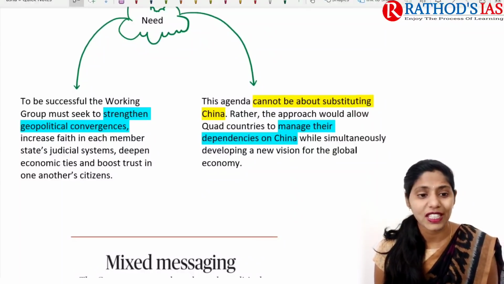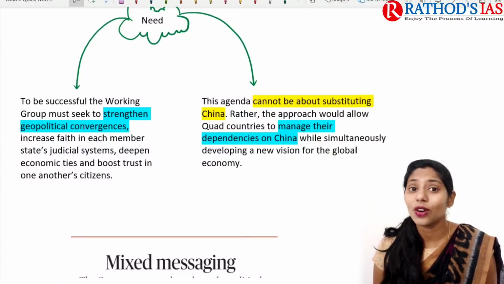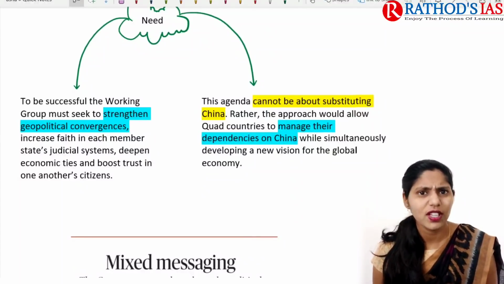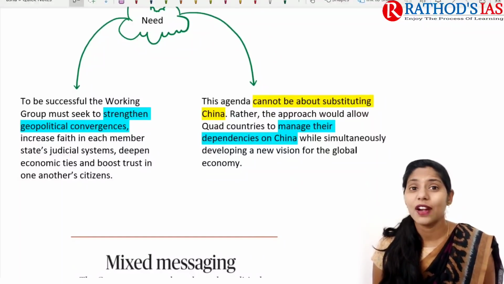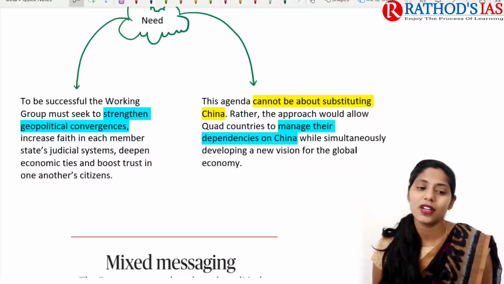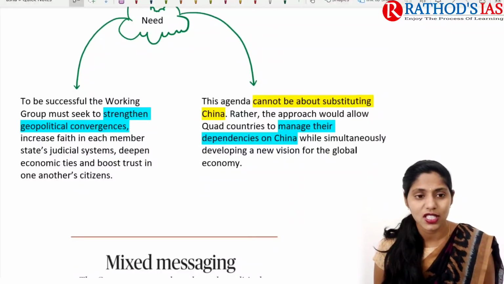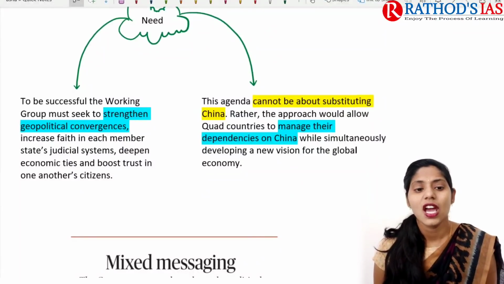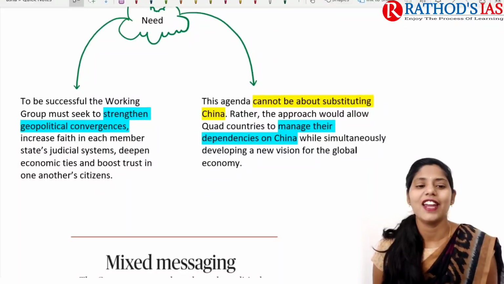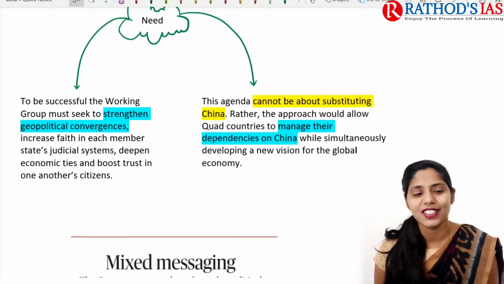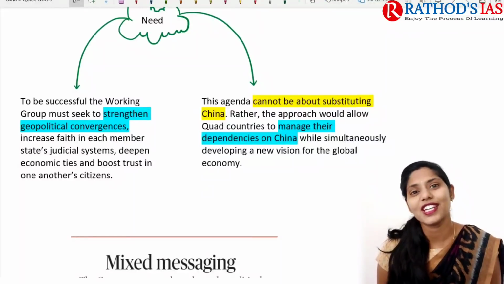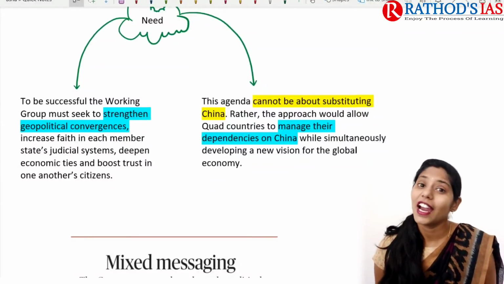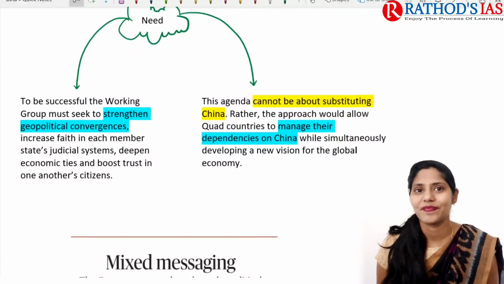So increase faith in each member as well as in the state of judicial systems, and we need to deepen our economic ties and boost trust in one another's citizens. So these are some important things that can be done. The first is that we can strengthen geopolitical convergences, increase faith, go for good judicial systems, deepen our economic ties, and boost our trust, right?